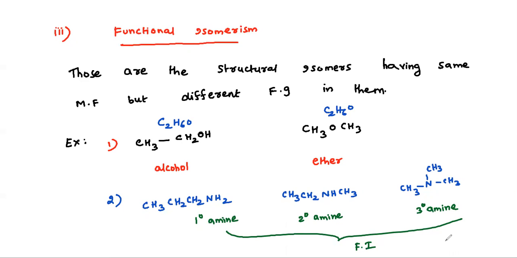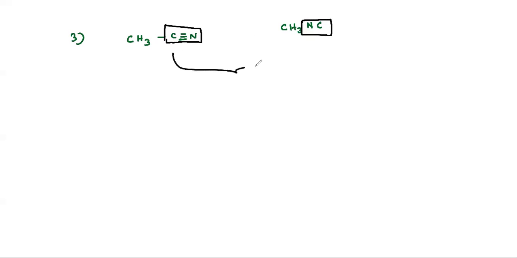And one more important example I will give: CH3C≡N. What is this compound? Cyanide, right? So I'll write another compound, CH3NC. What is the functional group here? In one case it is the cyano group, on the other side it is isocyanide, right? Both are different functional groups. That is the reason why both are functional isomers of one another.